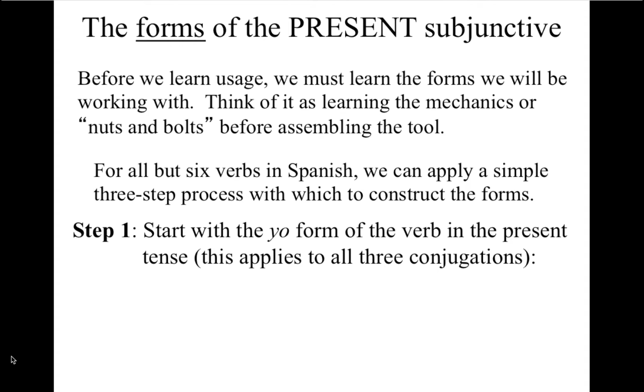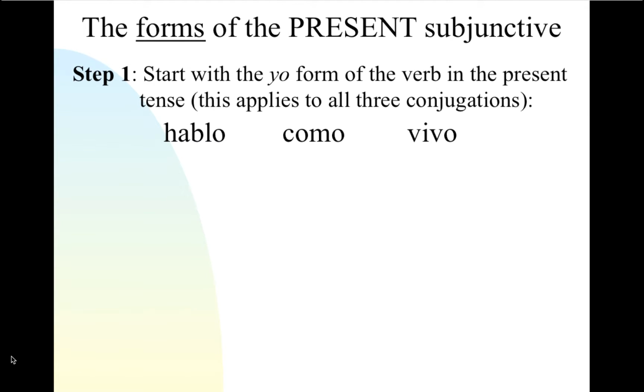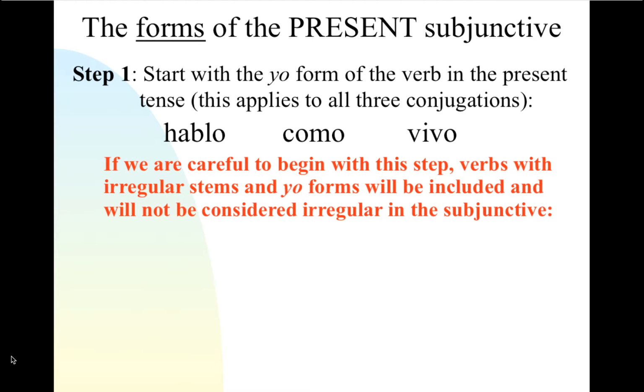Step 1. Start with the yo form of the verb in the present tense. This applies to all 3 conjugations, er, ar, and ir. Yo hablo. Yo como. Yo vivo. So we start with the yo form of the verb, and if we are careful to begin with this step, verbs with irregular stems in the yo forms will be included and will not be considered irregular in the subjunctive.